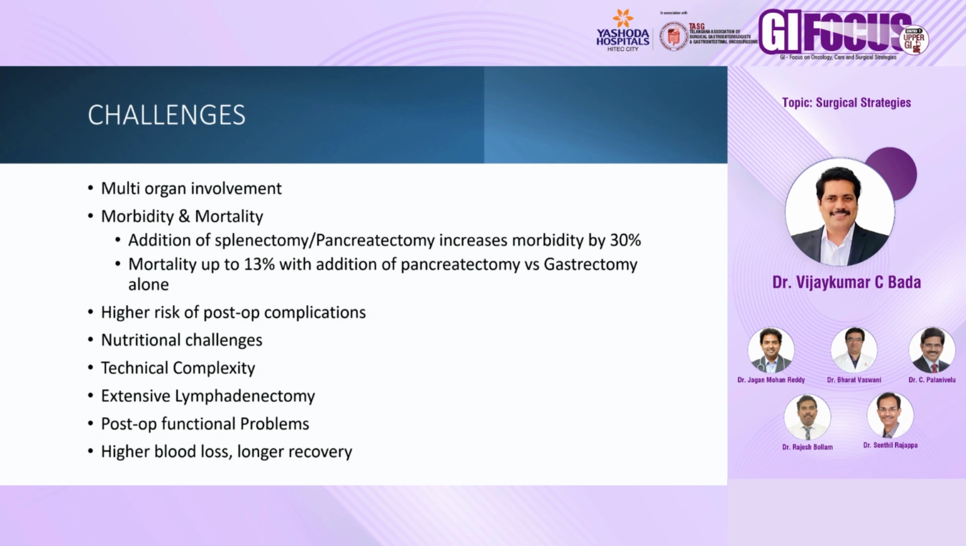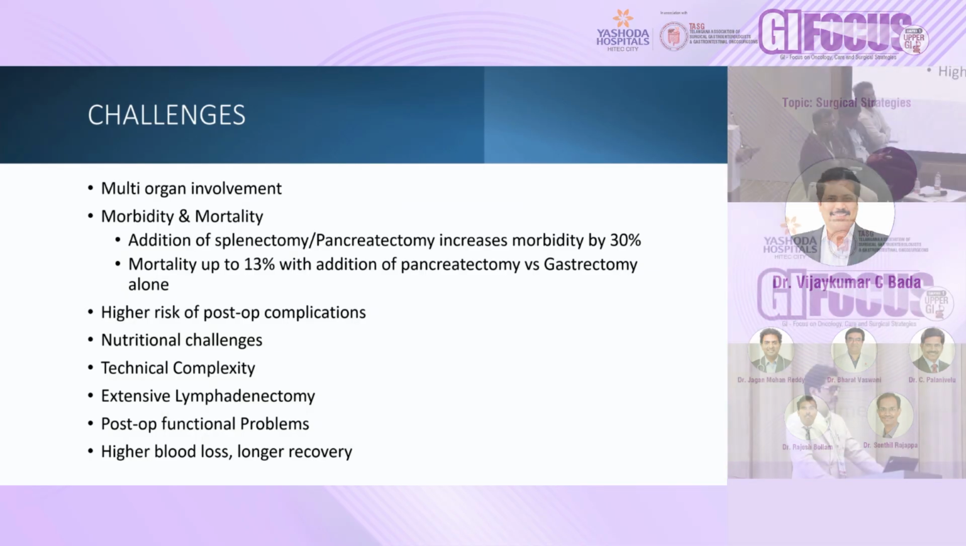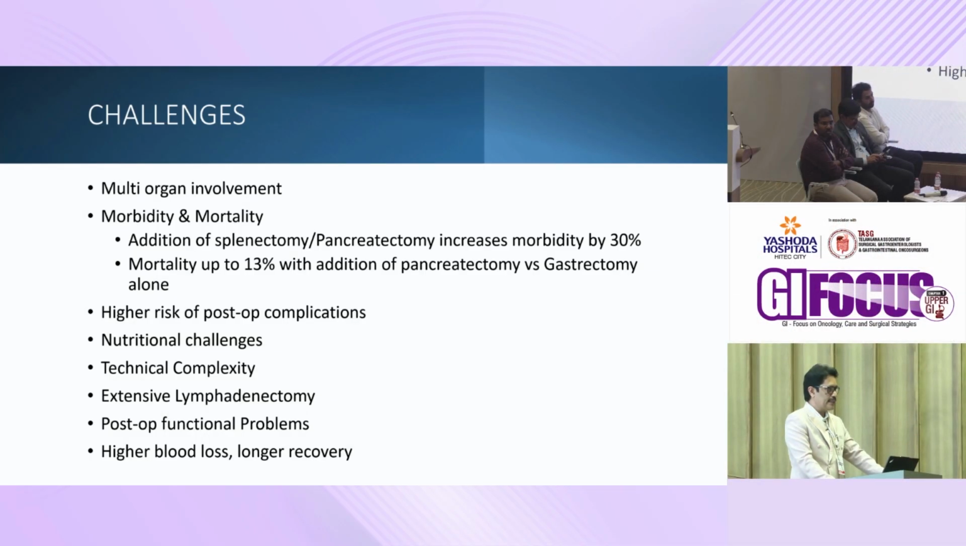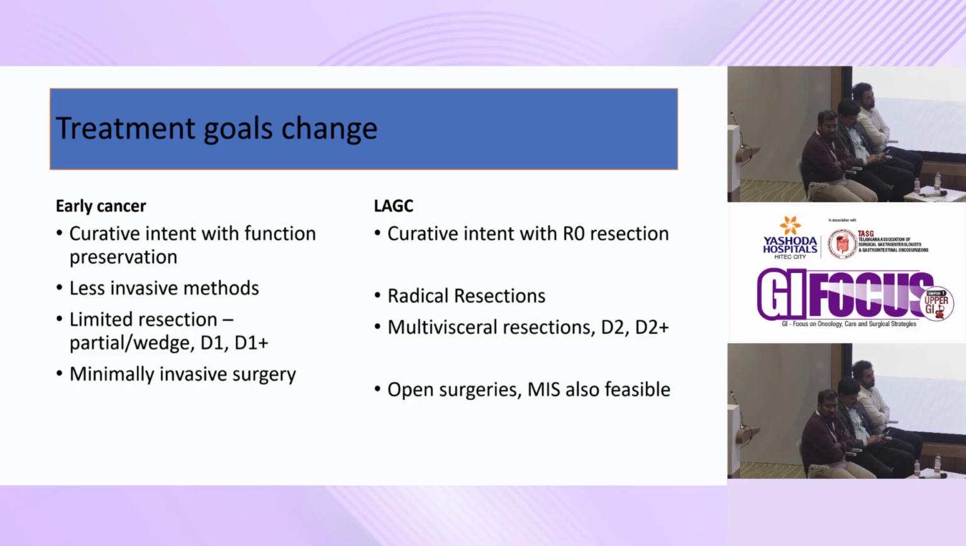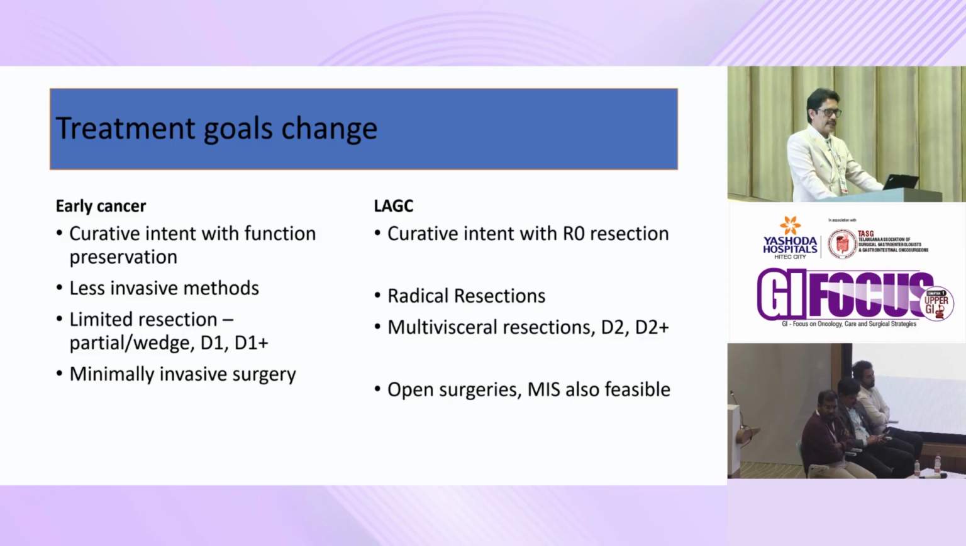And also when we do such an extensive resection, the post-operative functional problems are another important factor. So it doesn't end at R0 resection, but having a good quality of life for the patient is more important. That is where the goals are different for early gastric cancer versus locally advanced gastric cancer. In early gastric cancer, currently the goal is curative intent with function preservation, whereas in locally advanced gastric cancer it becomes curative intent with R0 resection, where functional preservation takes a lesser priority.